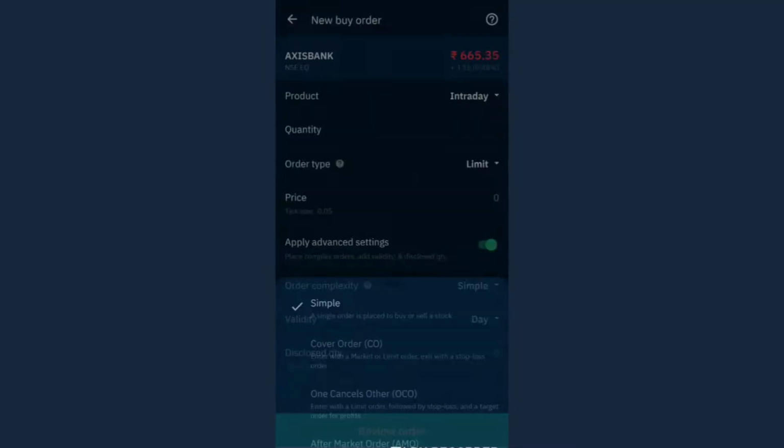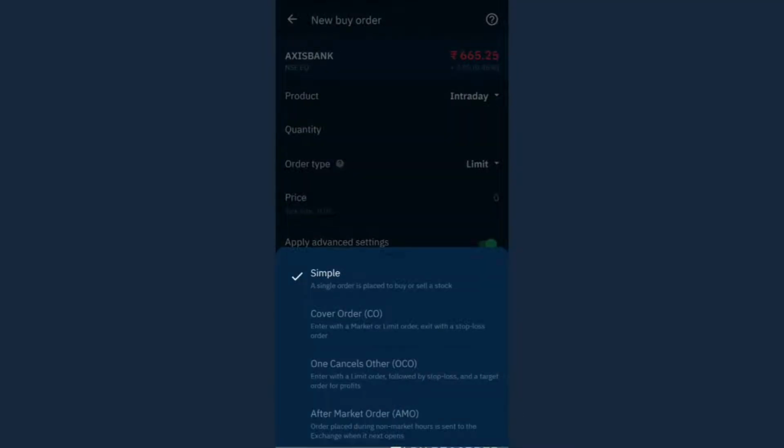Then these 4 types of orders: simple is just specify the price, whether you want to buy or sell, and the quantity. And price you have to specify only if it's a limit order. If it's a market order, don't specify the price, right? Cover order means whatever you specified in the simple order, along with that also tell me what is your stop loss. OCO means along with that also tell me your stop loss and your target. And after market order means that you can place the order after the market hours, and the order will get executed the next day at 9:15 a.m.